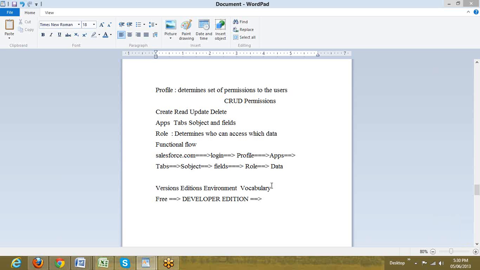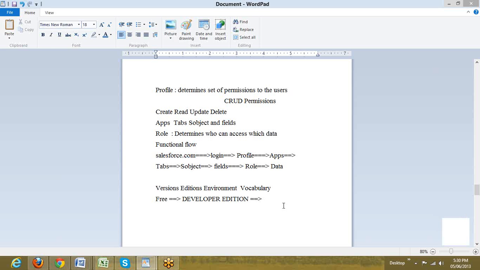If I want to go for some other edition which is only valid for 30 days, what all data I have, what all the metadata I have created, and what all data I stored in it, can I pull that information and data into the developer edition? No, we can't. Legally it is not possible, but there's a way to do it. We can make use of Eclipse and we can do that. Salesforce directly does not give it, we do it in a different way. But that's possible.